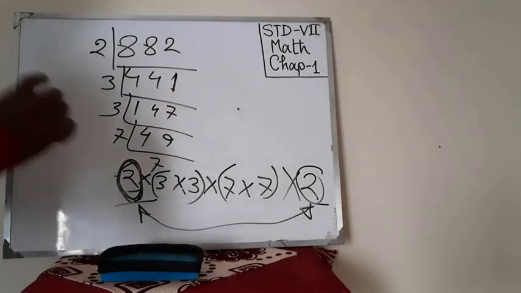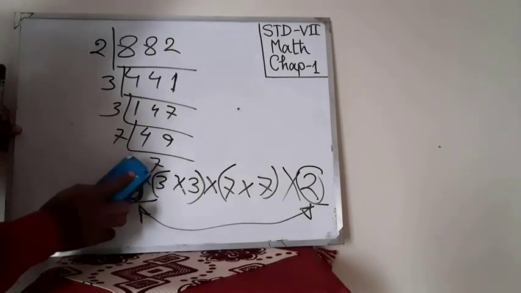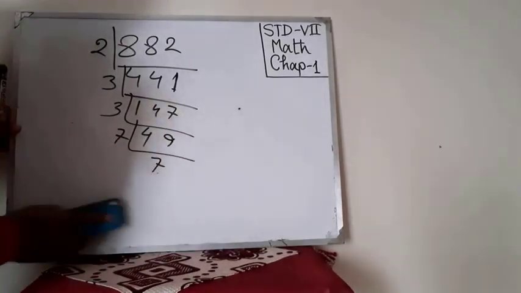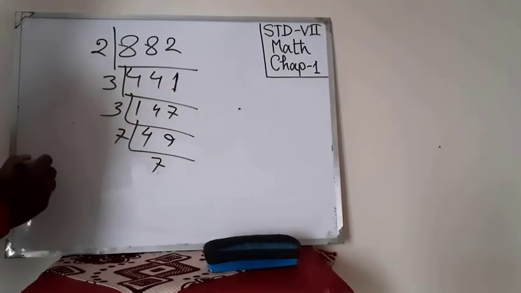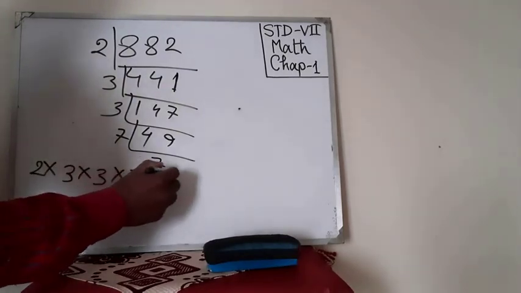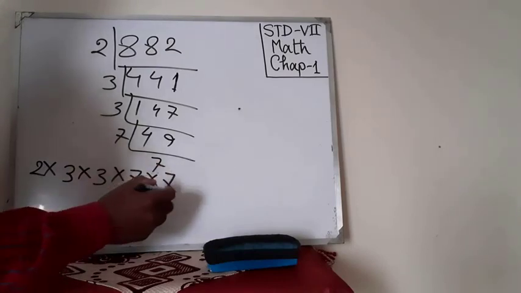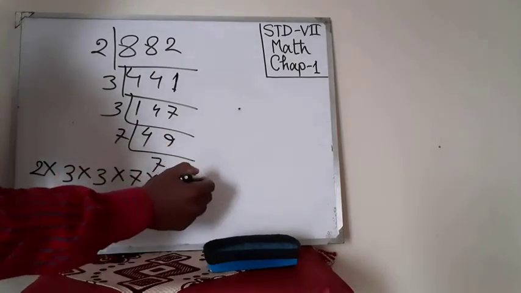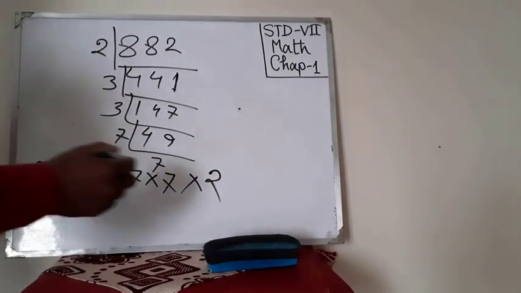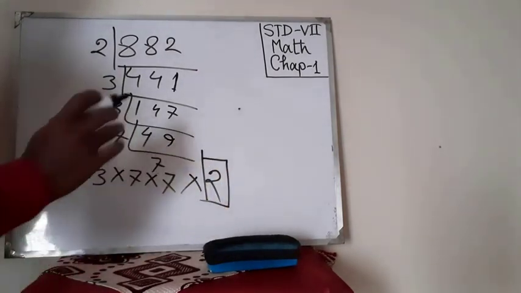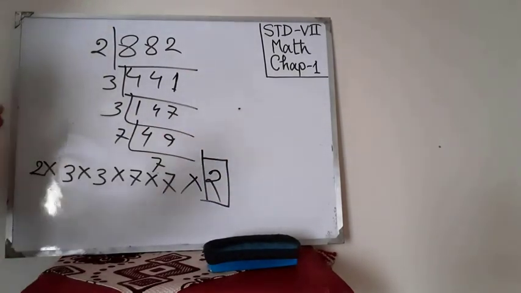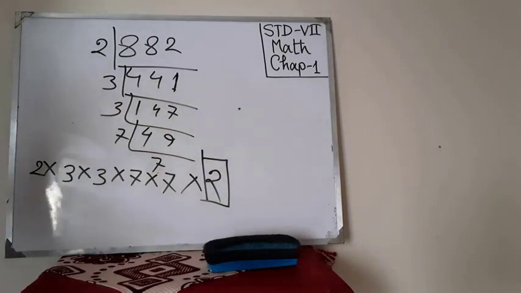Okay, another one. Suppose we have here 2 into 3 into 3 into 7 into 7, and we multiply by 2. Okay, we have multiplied by 2 only. Look, then if we multiply, the result will be the perfect square number.